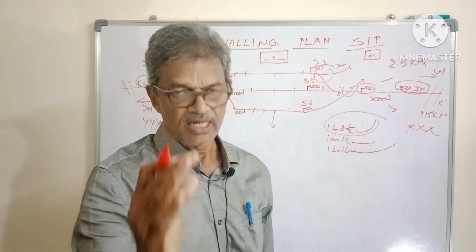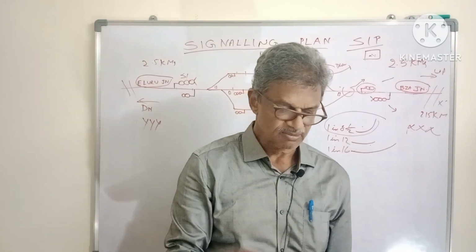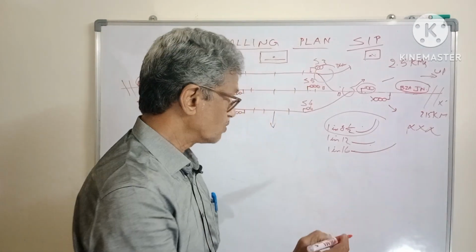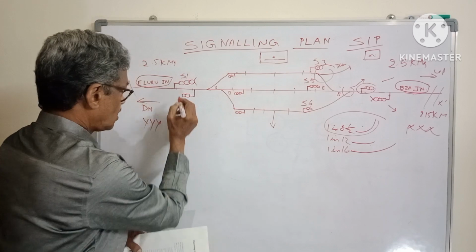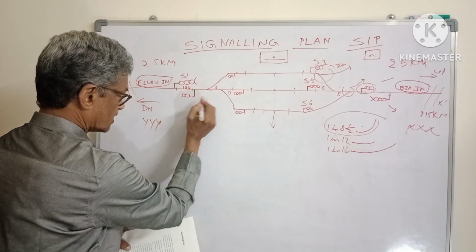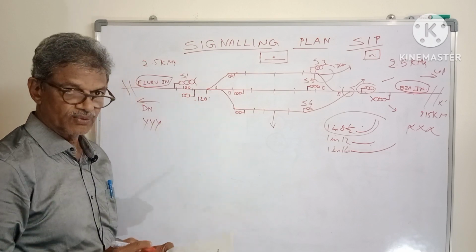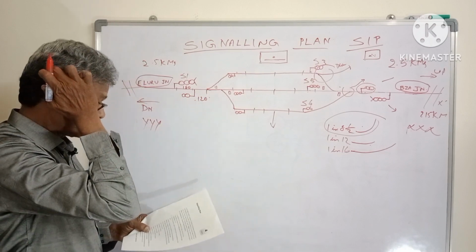We will discuss in another class. But right now we have to show how much the signal overlap is. For example, here it is block overlap 180 meters. Here it is 120 meters signal overlap. Like that we have to inform, we have to ensure.